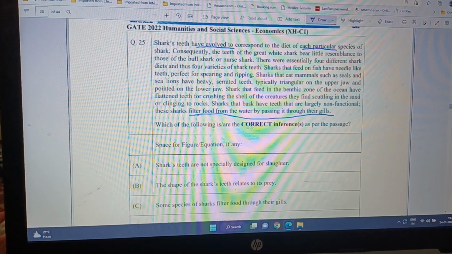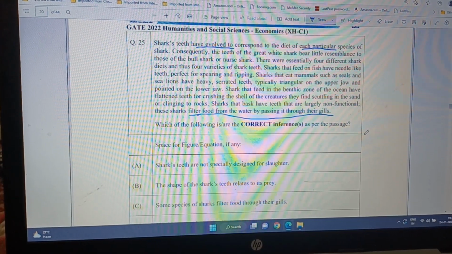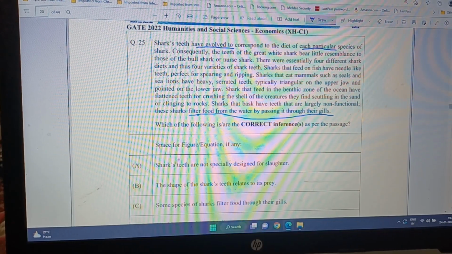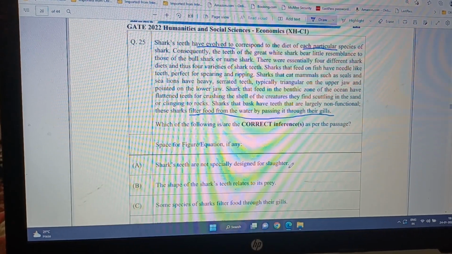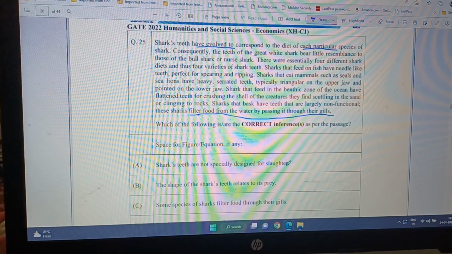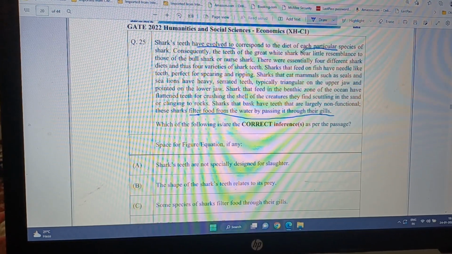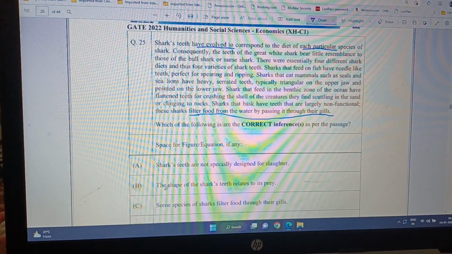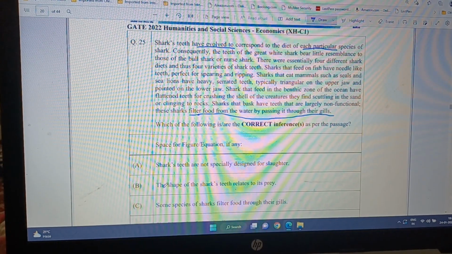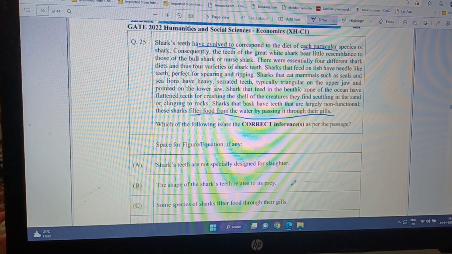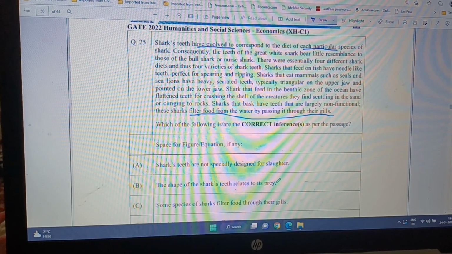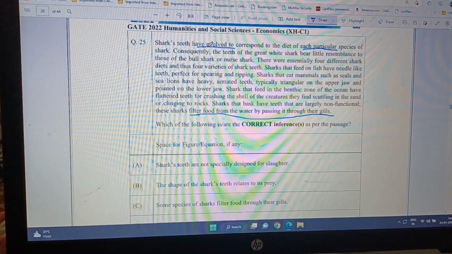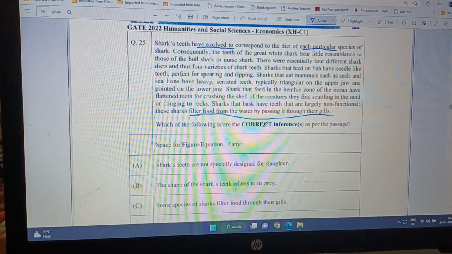Okay, now which of the following are correct inferences? So let's see. A: Shark teeth are not specifically designed for slaughter. No, shark teeth are specifically designed for slaughter. Okay. Then B: The shape of the shark teeth relates to its prey. That we have been reading from the first, second sentences.